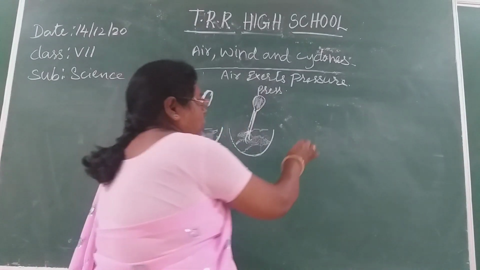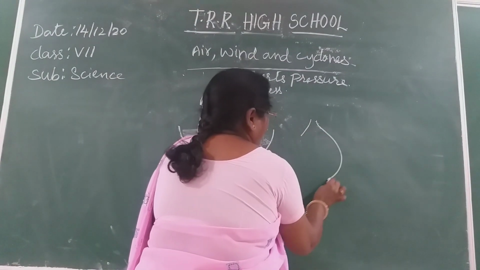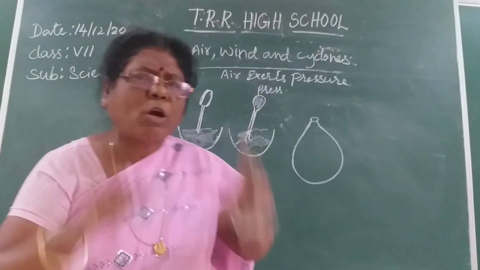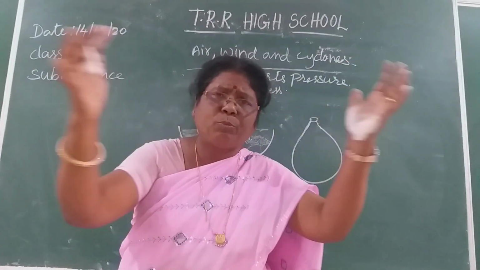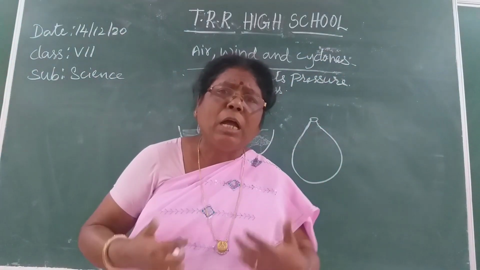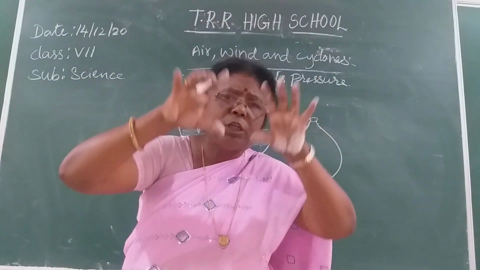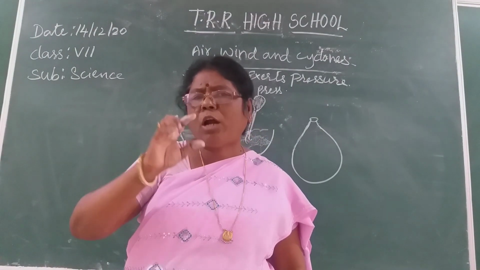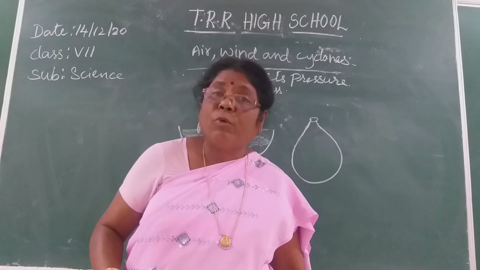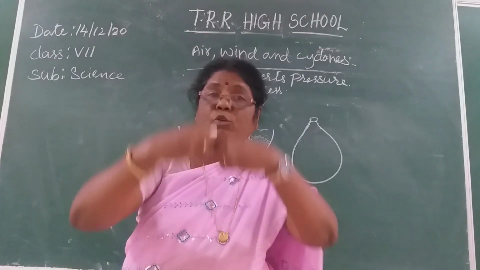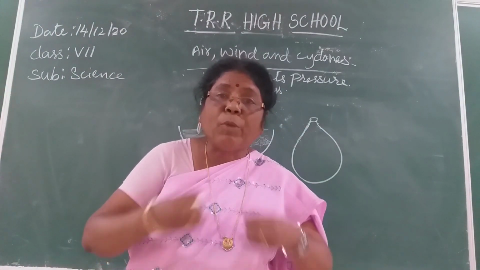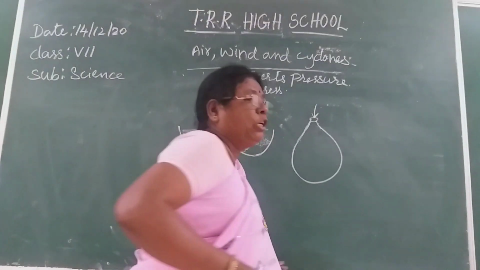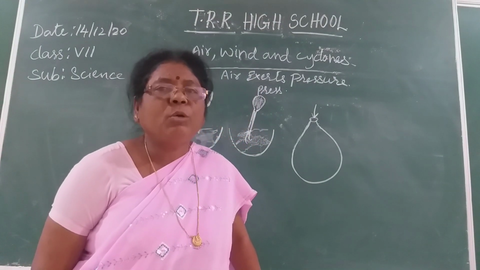Another example is the balloon. Fill the balloon with air; you can fill it with your mouth also. It expands, and the shape of the balloon expands. Inside the balloon the air occupies space and it will be a bulged structure. As you go on filling the air, one stage will come when the balloon bursts. Why? Because more air pressure is formed, due to which the balloon bursts.